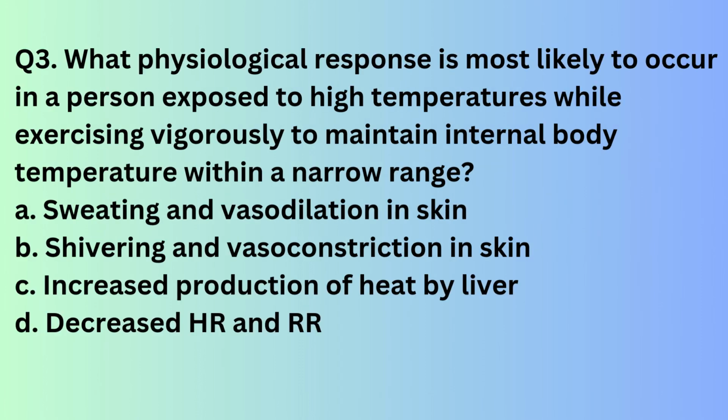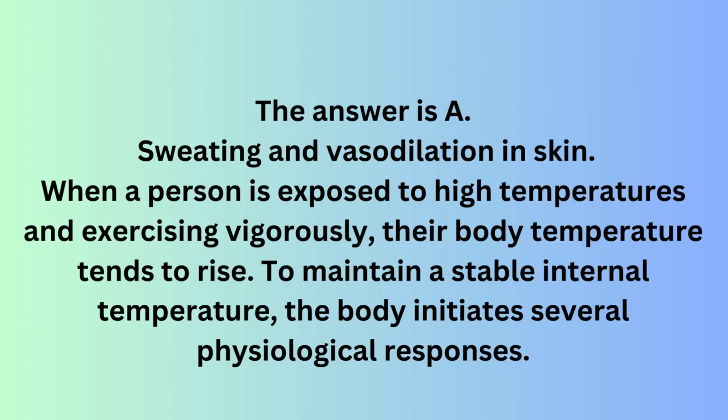Question 3. What physiological response is most likely to occur in a person exposed to high temperatures while exercising vigorously to maintain internal body temperature within a narrow range? A. Sweating and vasodilation in skin. B. Shivering and vasoconstriction in skin. C. Increased production of heat by liver. D. Decreased HR and RR. The answer is A. Sweating and vasodilation in skin.